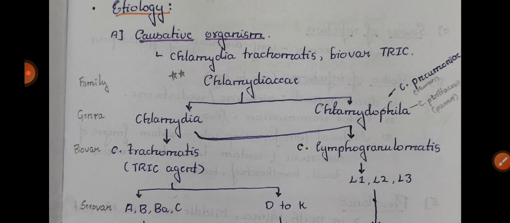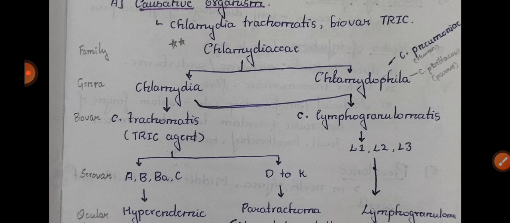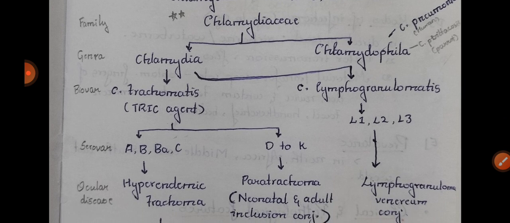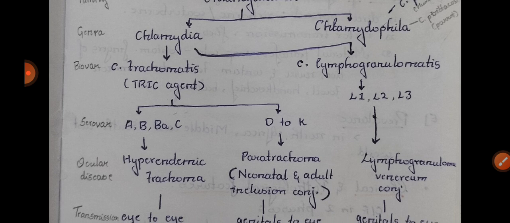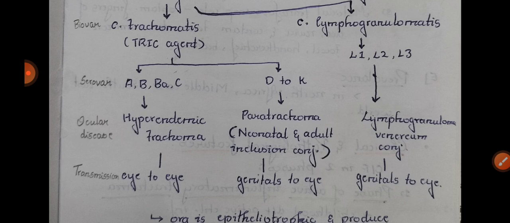First, coming to etiology, the causative organism is Chlamydia trachomatis, also known as TRIC. Chlamydia is divided into Chlamydia and Chlamydophila, and Chlamydia is divided into two: Chlamydia trachomatis and Chlamydia lymphogranulomatis. Chlamydia trachomatis A, B, Ba and C cause hyperendemic trachoma, which is transmitted from eye to eye. D to K cause paratrachoma, transmitted from genitals to the eye. Chlamydia lymphogranulomatis L1, L2 and L3 cause lymphogranuloma venereum conjunctivitis, also from genitals to the eye.